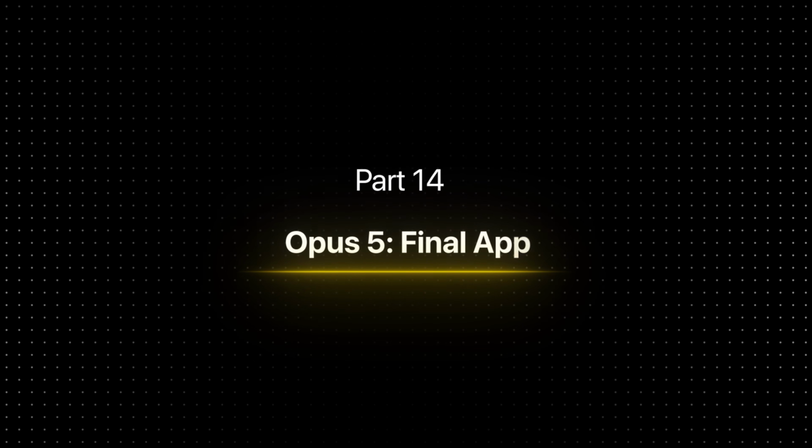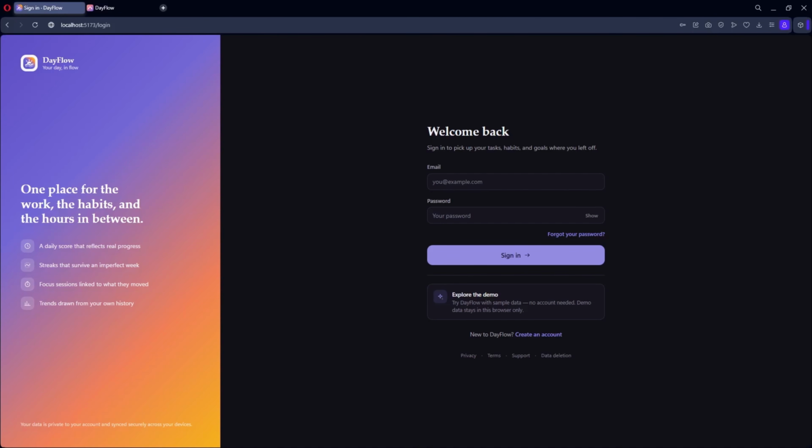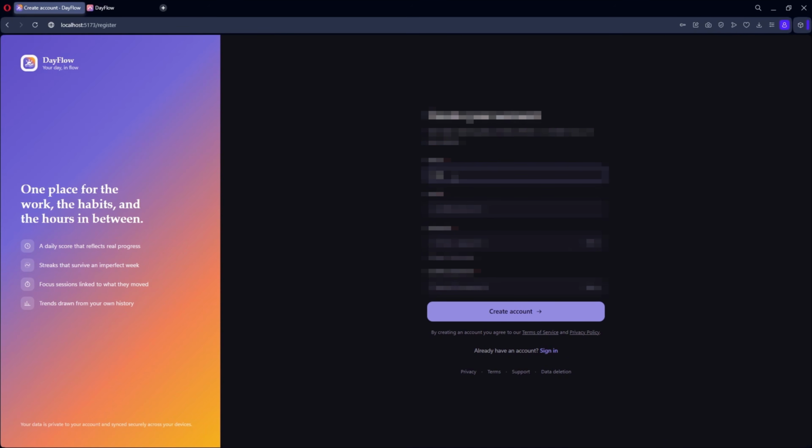Part 14. Opus 5 Final App. Now let's move on to Opus 5's app. And just like Fable, we now have a proper login and account creation page instead of being taken straight to a dashboard with demo information. So I'll create a new account, enter my name, email address and password, and see how Opus handles the process.